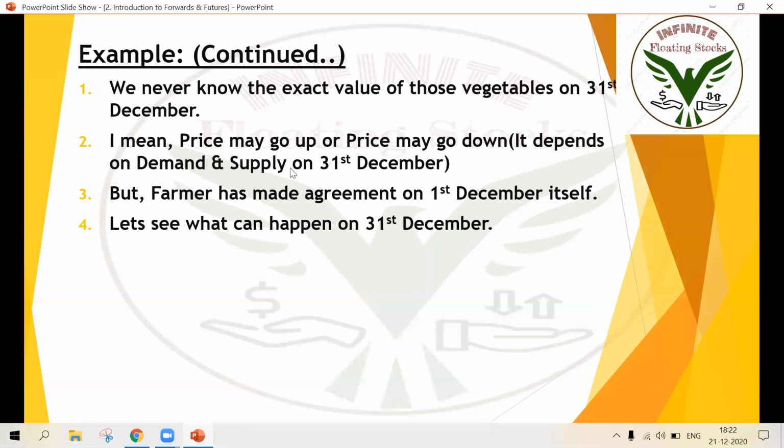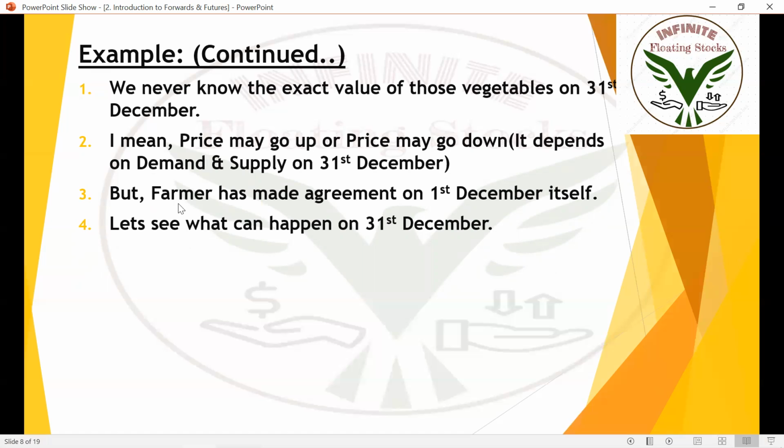But the farmer has made the agreement on 1st December itself, irrespective of situation, irrespective of production, irrespective of external factors, irrespective of supply and demand. Farmers will be making an agreement on the first date of December, on the first of respective months, saying that at the end of the month they'll be selling at some price irrespective of the situation. So let's see what can happen on 31st December.